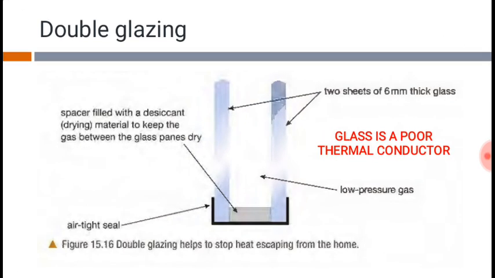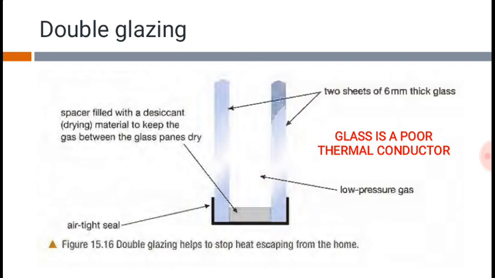So next is about the window. This is known as double glazing, which is made on the windows. This double glazing is nothing but two layers of glass, two layers of thick 6 mm glass, which have a gap.